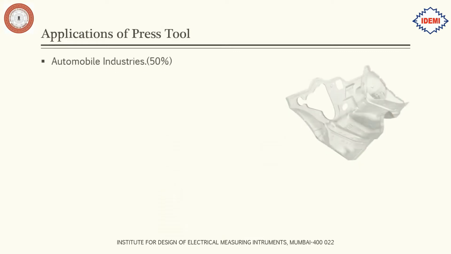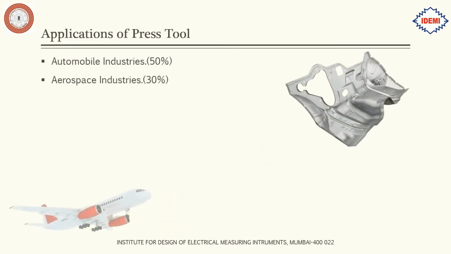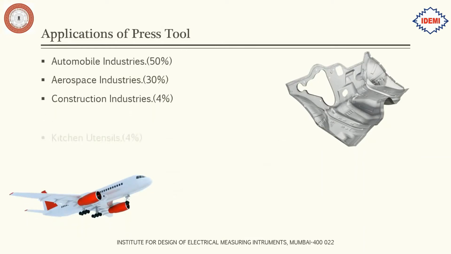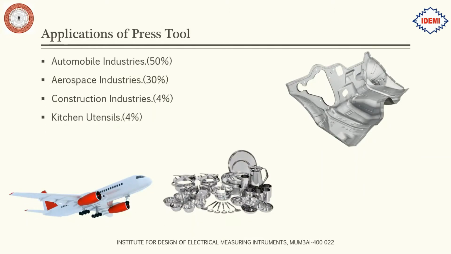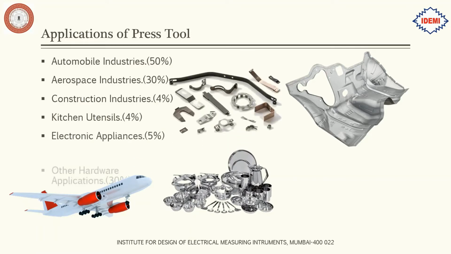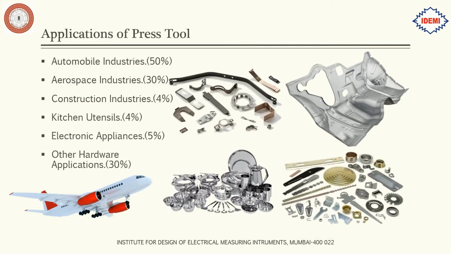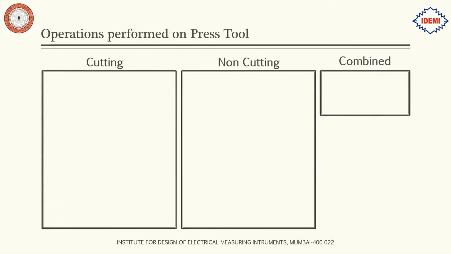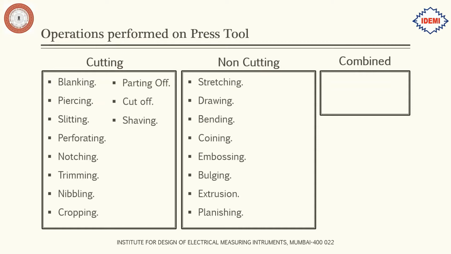Next, we will look at some of the applications of press tool such as automobile industries, aerospace industries, construction industries, kitchen utensils, electronic appliances, and other hardware applications. Next, we will look at some of the operations performed on press tool such as the cutting, non-cutting, and the combined operations.